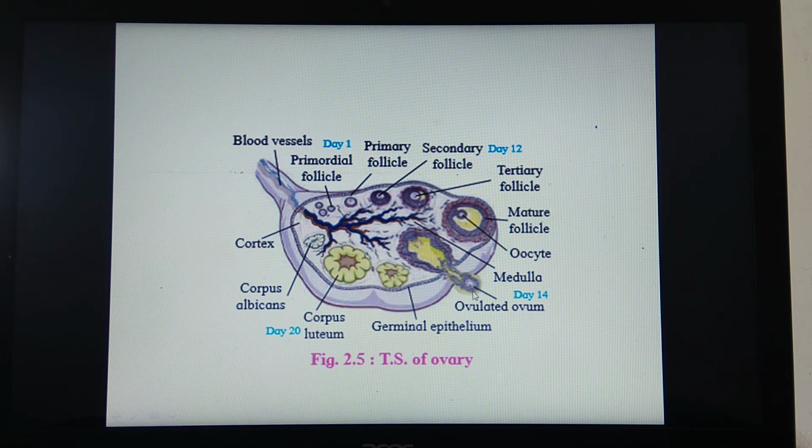Once the ovum is released, the remaining cells inside form a structure called the corpus luteum, and this corpus luteum is responsible for secretion of progesterone. So ovulation, formation of corpus luteum and secretion of progesterone are under the control of this hormone called LH. What is the role in case of males?